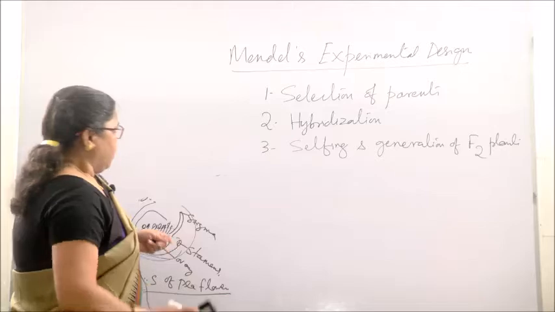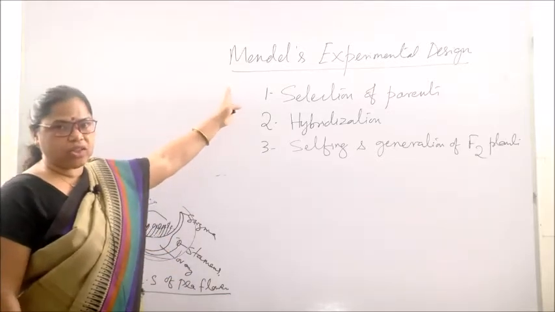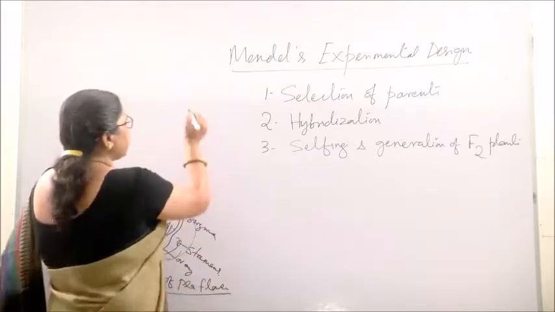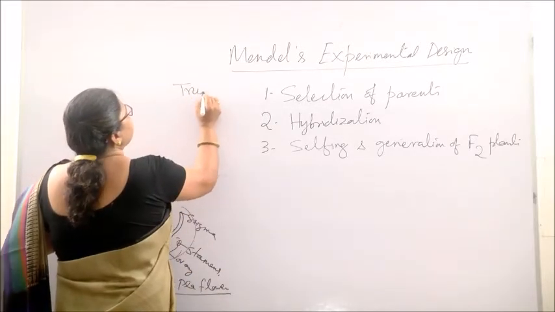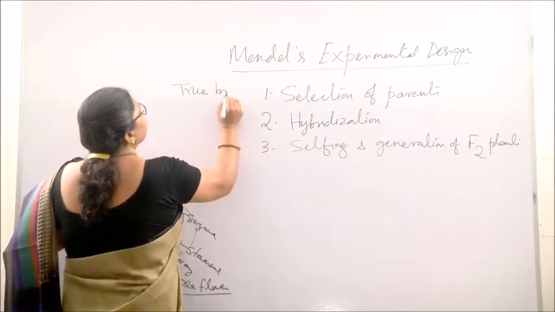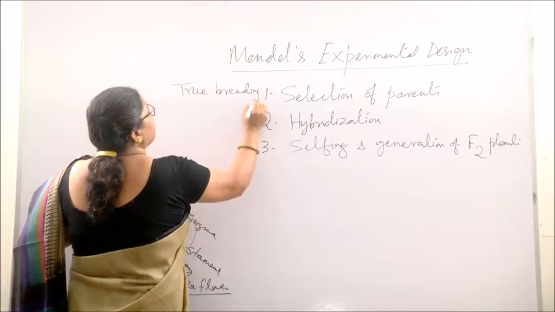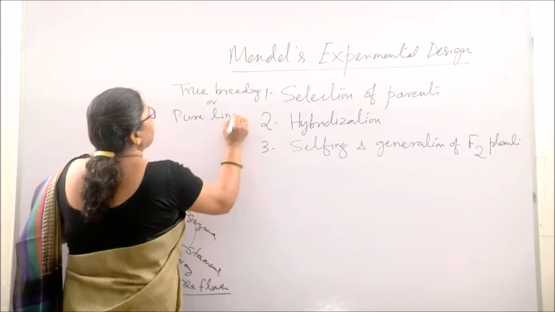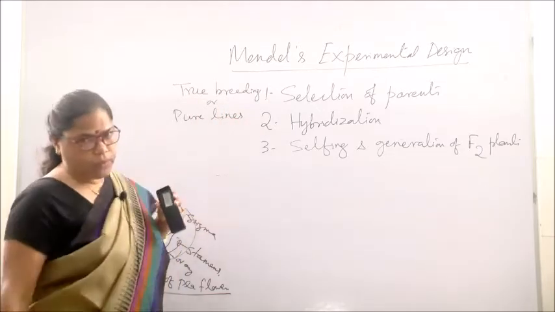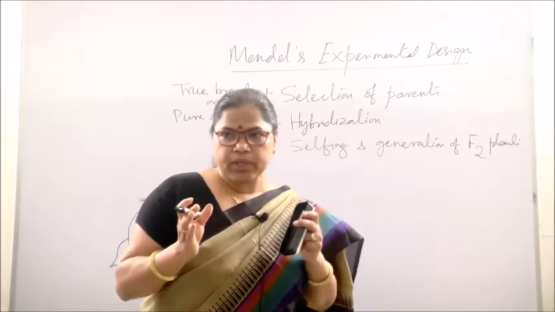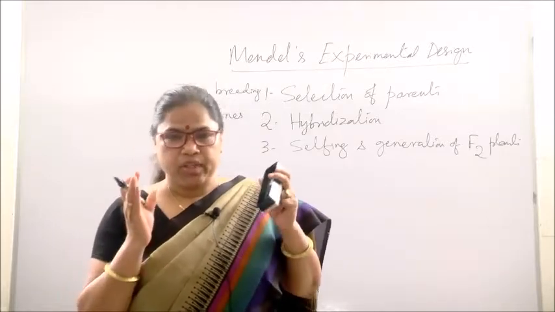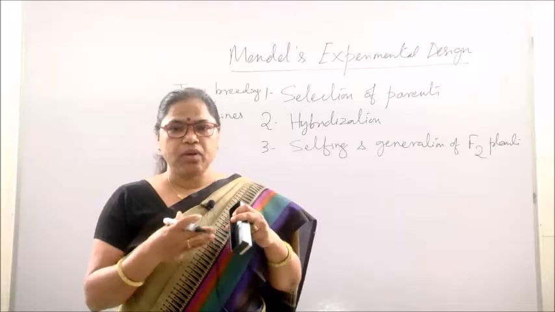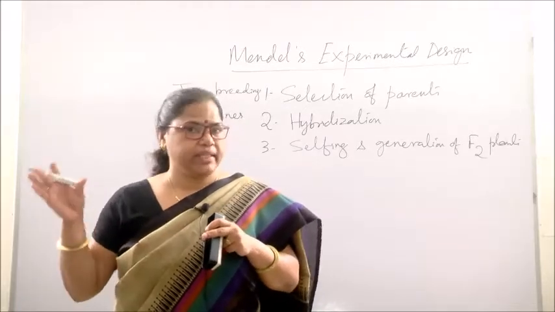Okay. So, first one is selection of parents. Mendel selected true breeding parents, also known as pure lines. What is the meaning of true breeding? True breeding means when a particular plant is true breeding for a particular character, it produces the same type of character in subsequent generations.